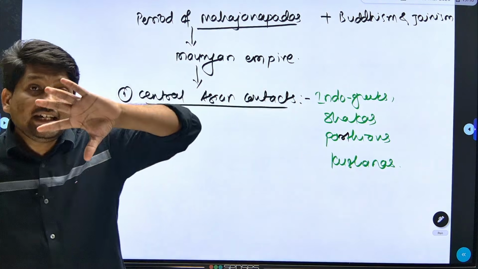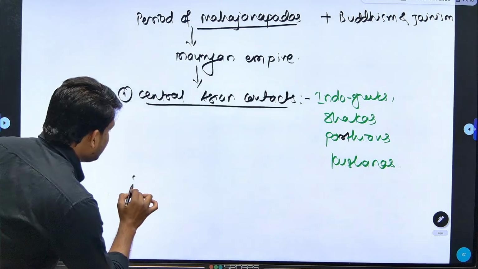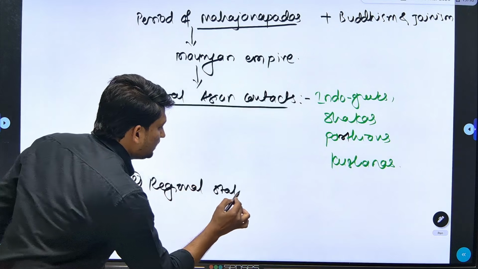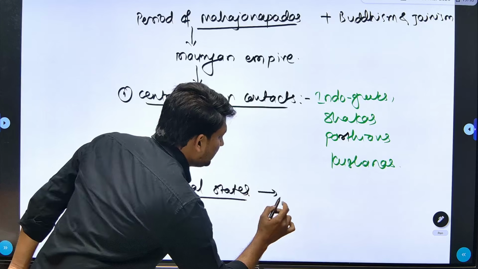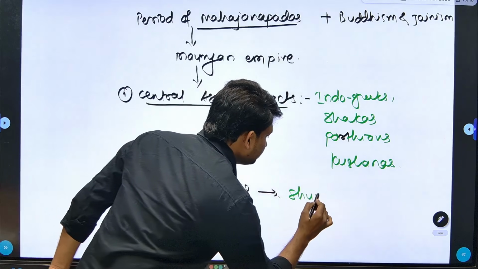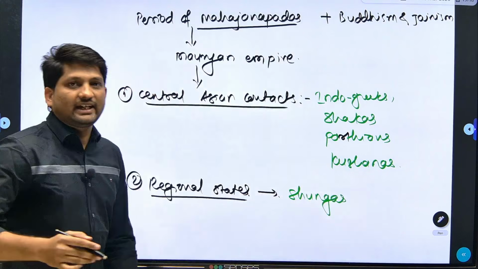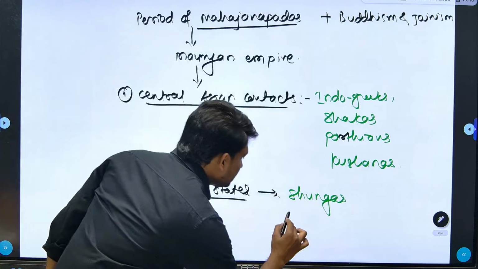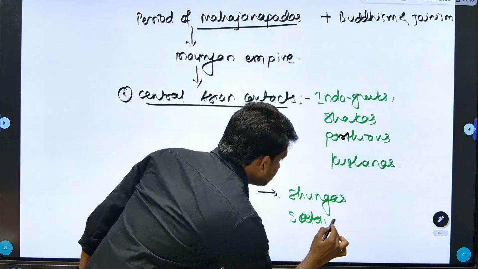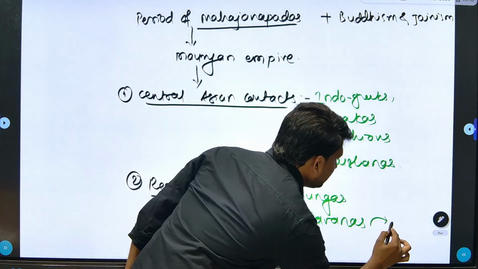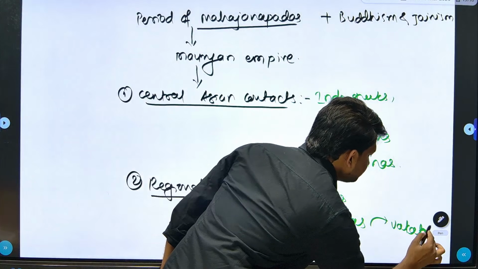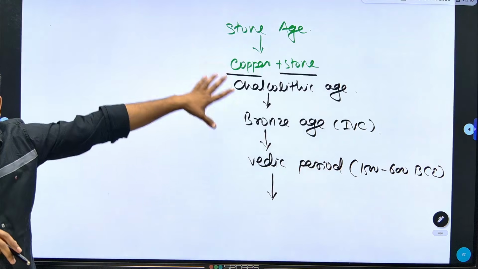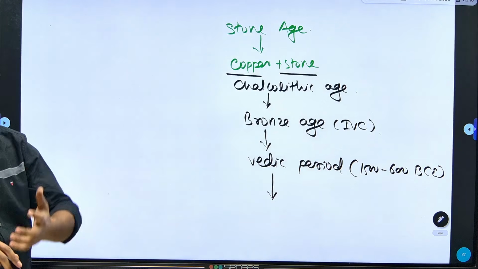Similarly, in the north part of India, who were the regional states? In the north part of India during this post-Mauryan period, there were Shungas, and if you consider this part of Deccan or Maharashtra and this part of Madhya Pradesh, there were Satavahanas, and these Satavahanas were replaced by the Vakatakas. So these are the chapters we generally learn throughout the year.